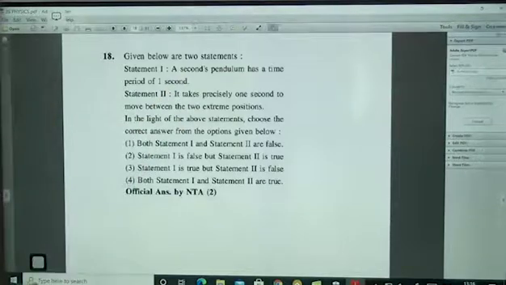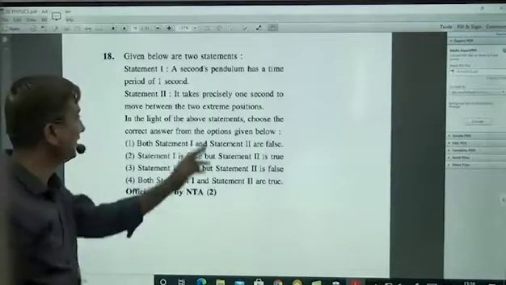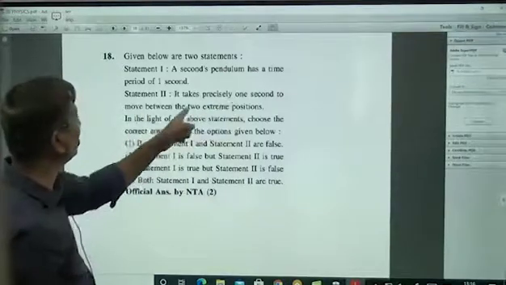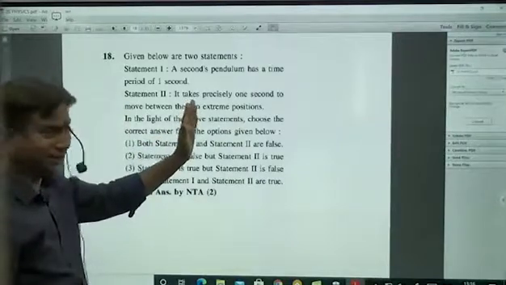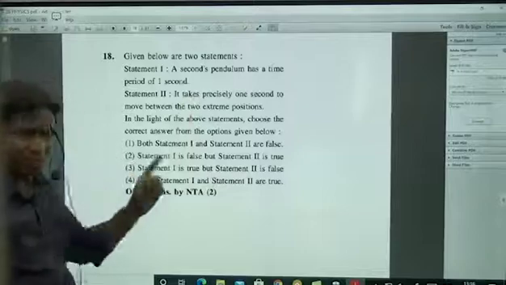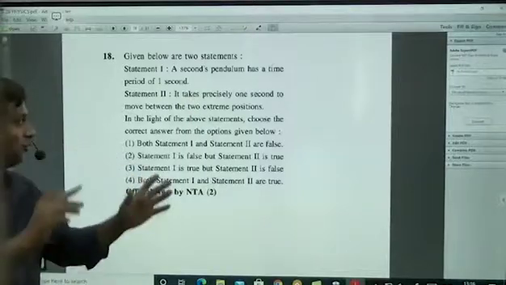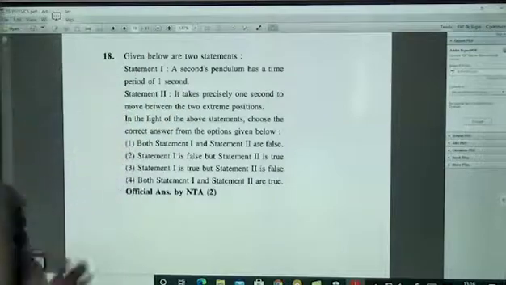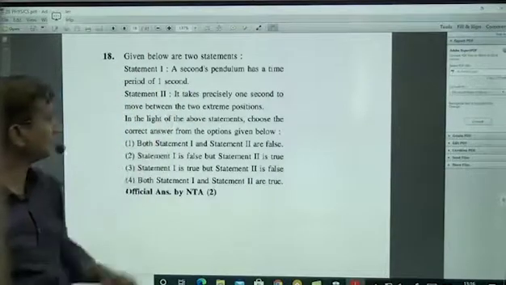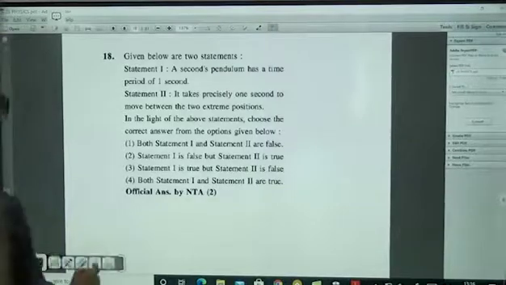Generally, other students who don't know anything. Okay, it takes precisely 1 second to move between two extreme positions, from one extreme position to the other extreme position, compulsory 1 second, and from the other extreme back to this extreme, again 1 more second. All of a sudden, if you look at it nicely, everything is set and it looks like a correct explanation, but this is wrong, this is correct. Okay. Fine.